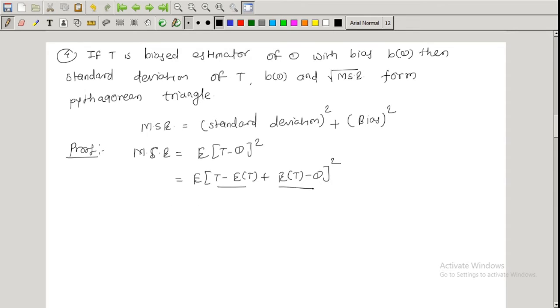If I square this term by using the formula (A plus B) square, I will get first expectation of (T minus expected value of T) whole square, plus expectation of (expected value of T minus theta) whole square, plus 2 times (T minus expected value of T) into (expected value of T minus theta).